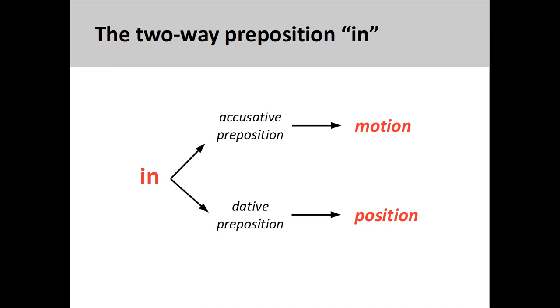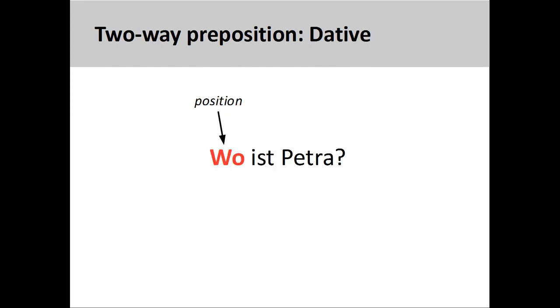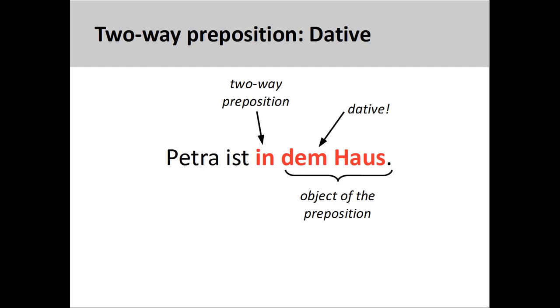prepositions, a bit better. A two-way preposition, such as in, is so called because it can take either an accusative or dative object, depending on whether it describes movement or position. We'll go over the full list of these prepositions in a later presentation. So, if I were to ask the question, wo ist Petra? Where is Petra? Which is a question about her position, I would need to use in with a dative object.